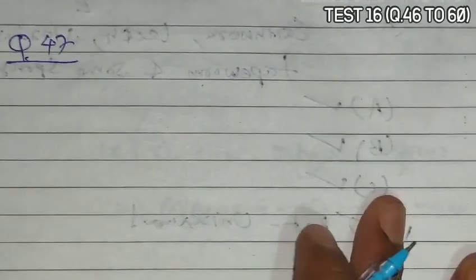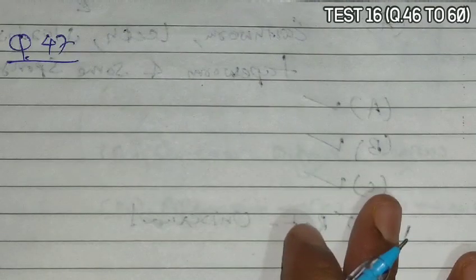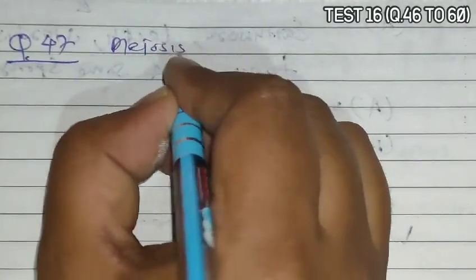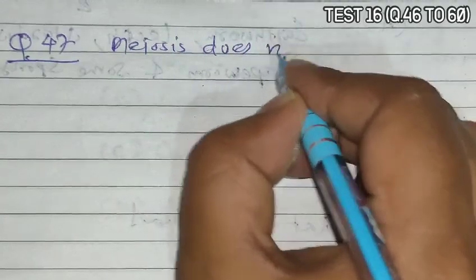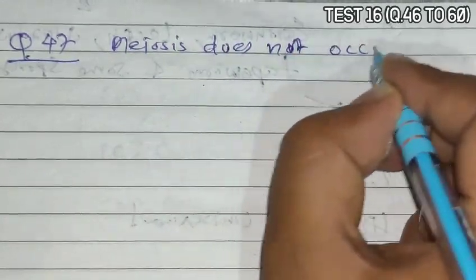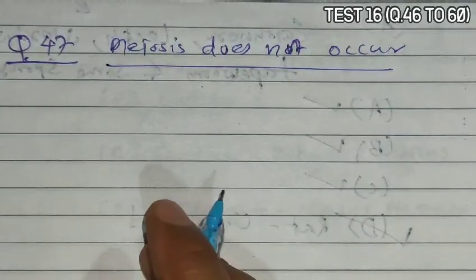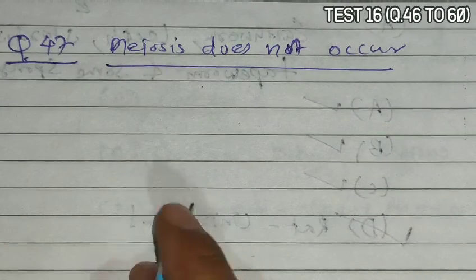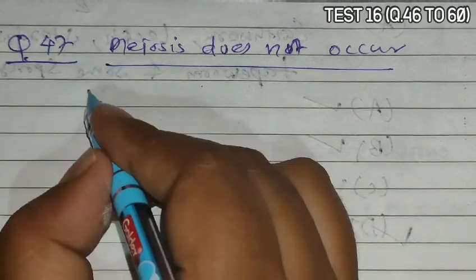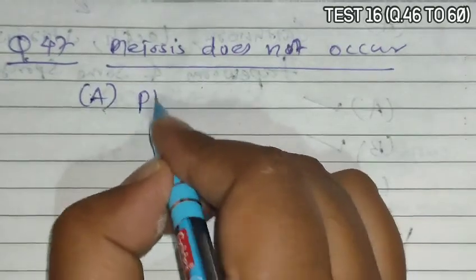Next is question 47. Question 47 asks in which of the following meiosis does not occur? Now meiosis does not occur in the case of a haploid organism or haploid cells. Option A is pteridophyte.